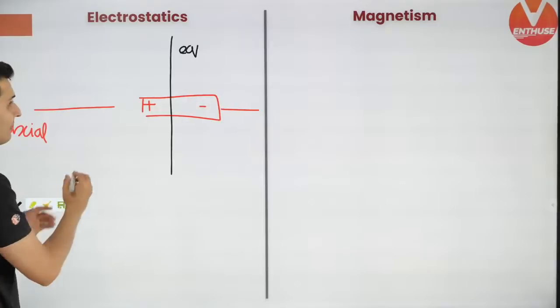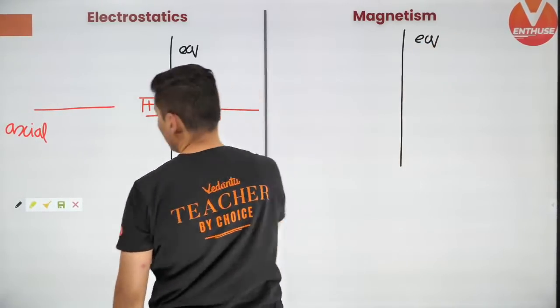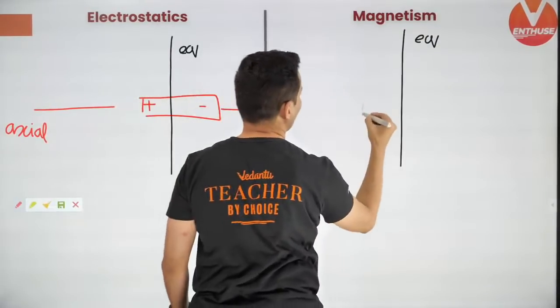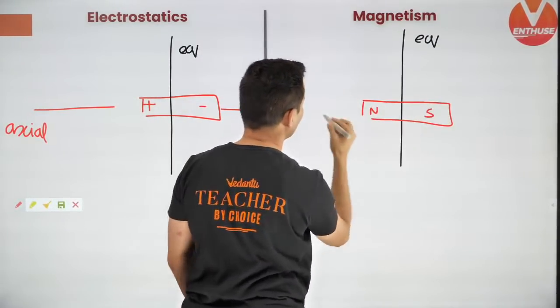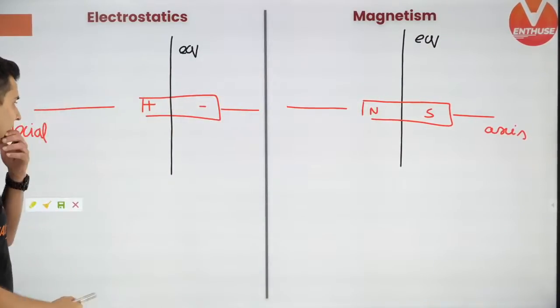Okay. The same thing works even for magnetism, guys. So you will have an equator. And remember, you will have that bar magnet over here, north pole and south pole, and this will be obviously the axis of the magnet. This is how it is.